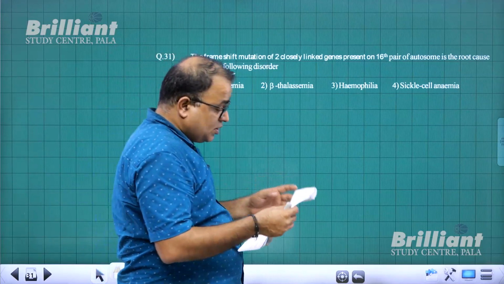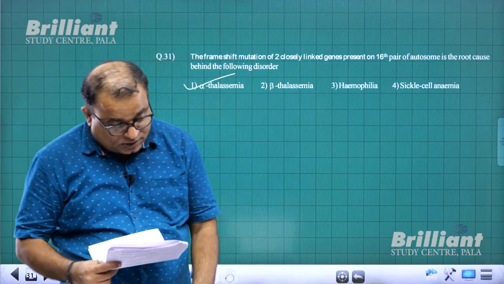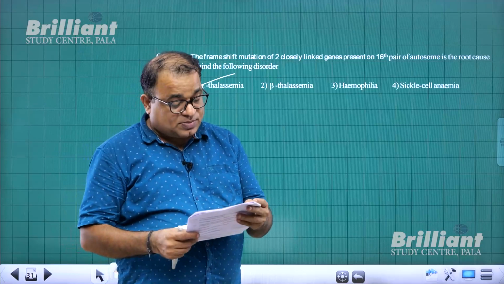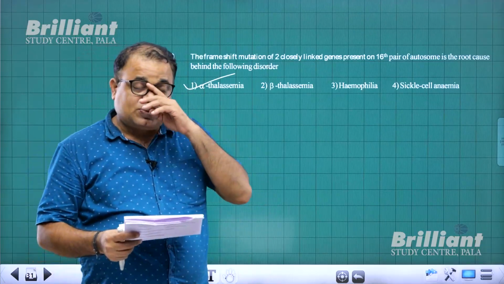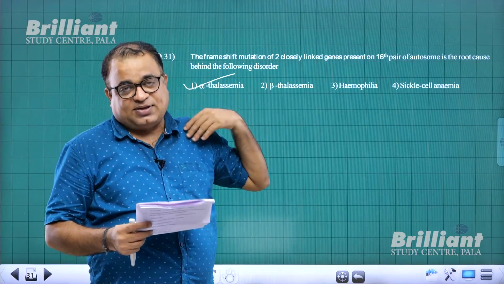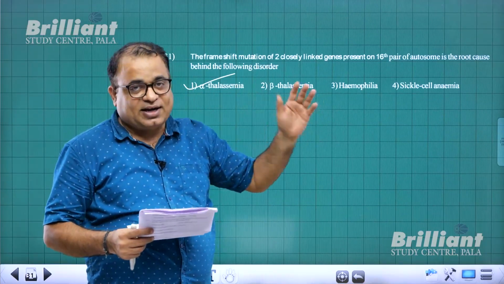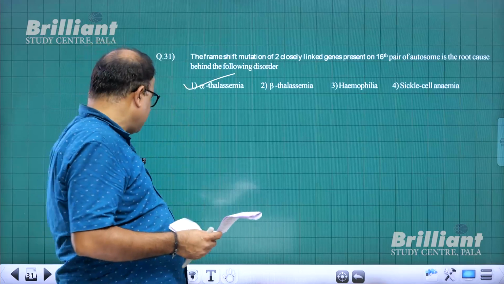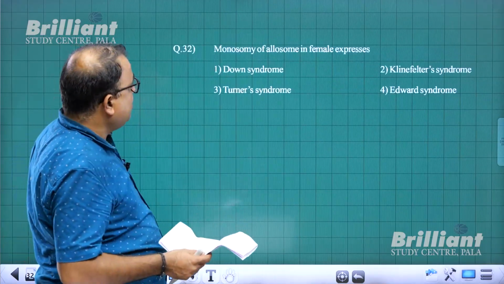So question number 31. Chromosome 16th frame shift mutation ആണെങ്കിൽ നമുക്കറിയാം alpha thalassemia ആണ്. Chromosome 11 ആണെങ്കിലാണ് beta thalassemia. So answer is 1. With that I come to question number 32.